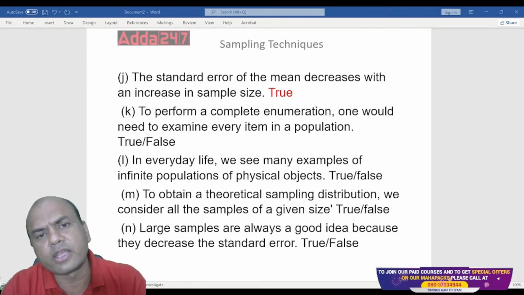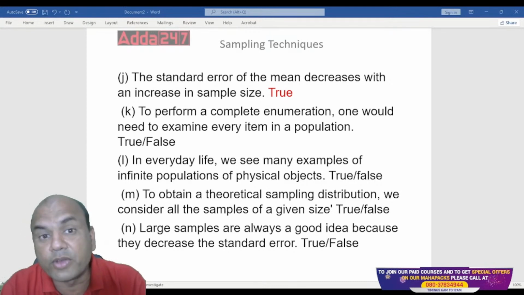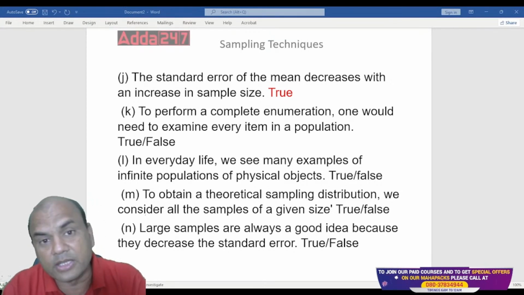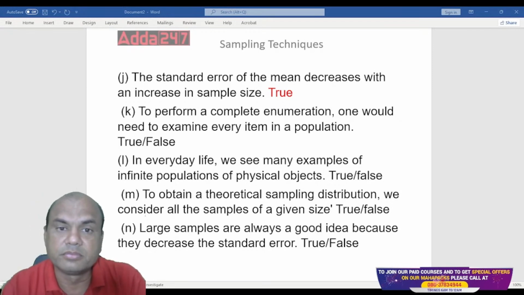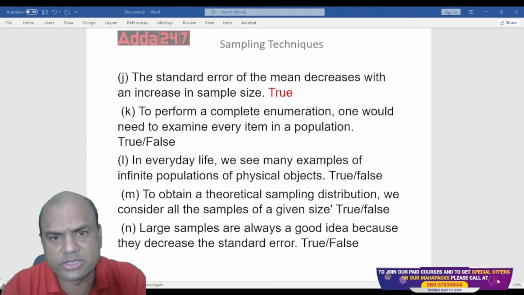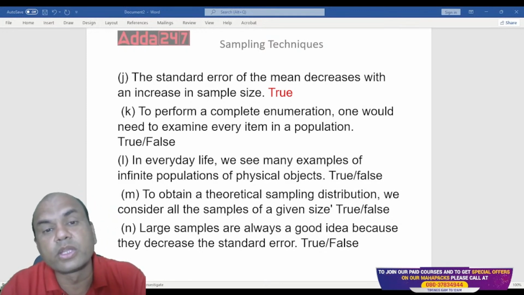Will I have to take the sample of each and every person in Delhi? Will I have to go to each and every house in Delhi and ask them, what is your salary, some 5-6 questions? Is it required to do the survey of each and every element?